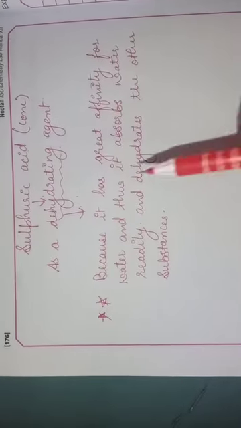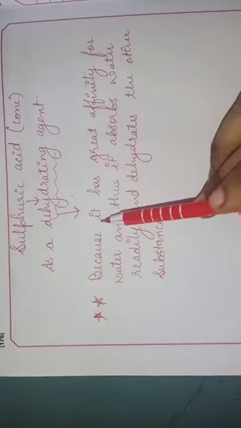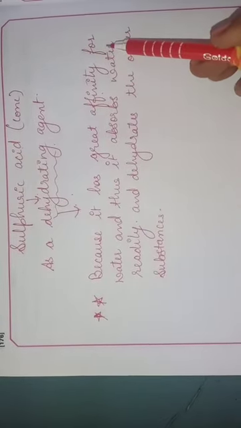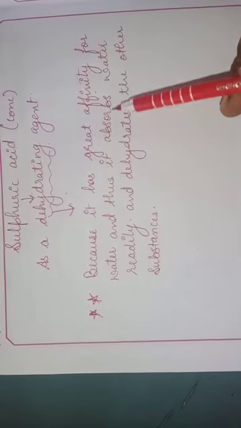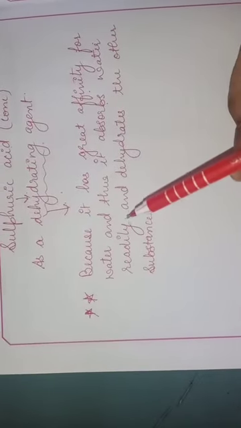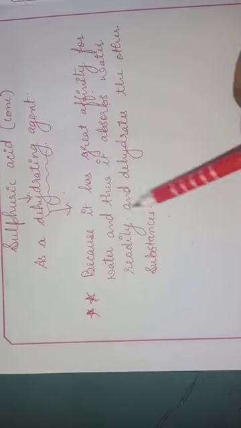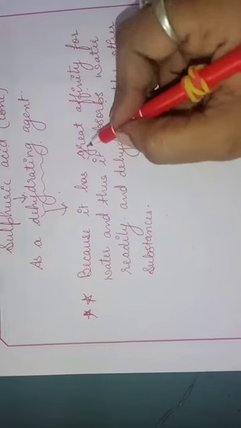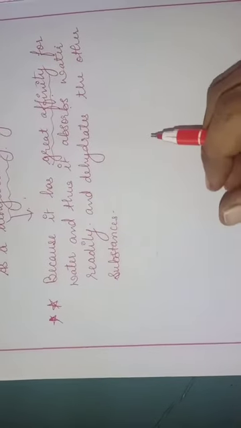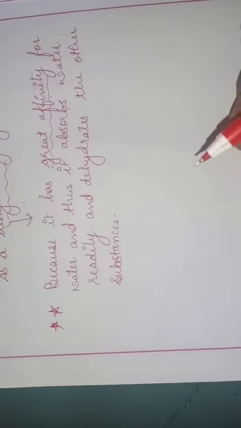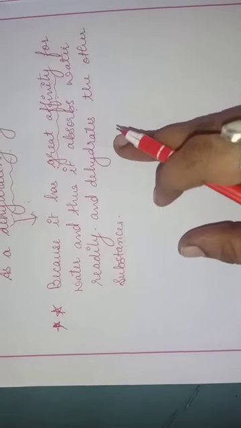Now what happens is, the main reason is that it has great affinity for water. It has great affinity for water, and hence it absorbs the water readily and dehydrates the other substance. This is the main reason. Great affinity means what? Affection. Okay, it has great affection or attraction for water, so it absorbs the water readily. In the second chapter also I have explained to you about dehydrating substances.